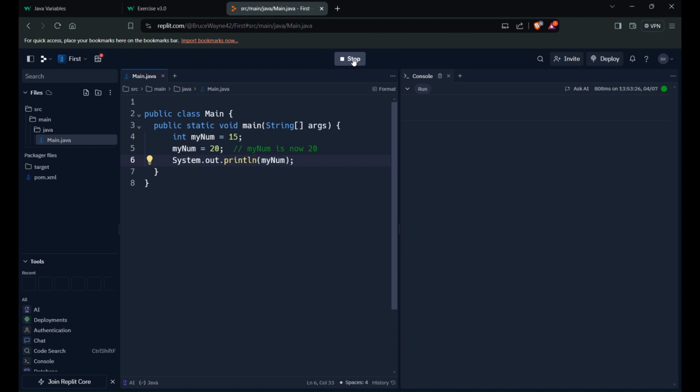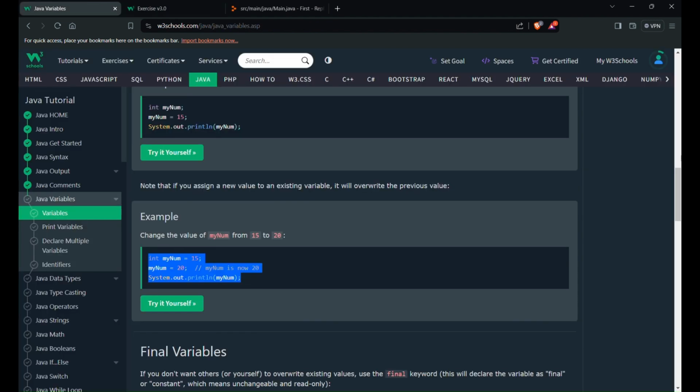Let's run it. Yes, the answer is 20. Initially it was 15, then it was assigned 20, so the previous value is overwritten.